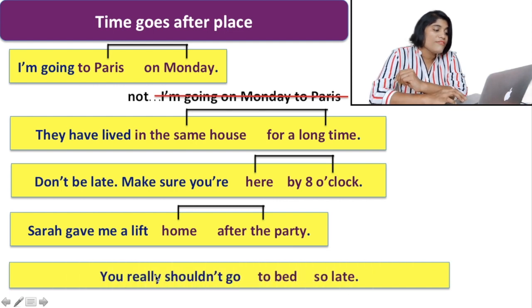Now, you really shouldn't go to bed so late. In this example also, you shouldn't go to bed. Here you find the verb, and then the word that refers to place, and after that you have to write the words that refer to time. But in no way should you write, you really shouldn't go so late to bed, because it is not the correct order.